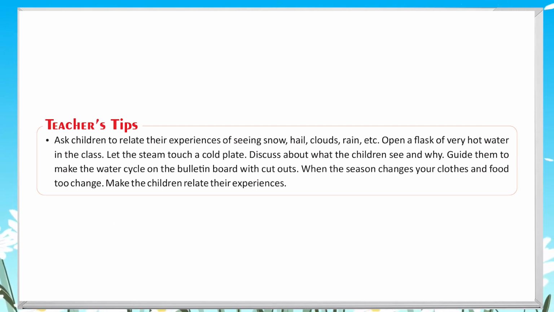Teachers' tips. Ask children to relate their experiences of seeing snow, hail, clouds, rain, etc. Open a flask of very hot water in the class. Let the steam touch a cold plate. Discuss what the children see and why. Guide them to make the water cycle on the bulletin board with cutouts. When the season changes, our clothes and food too change. Make the children relate their experiences.